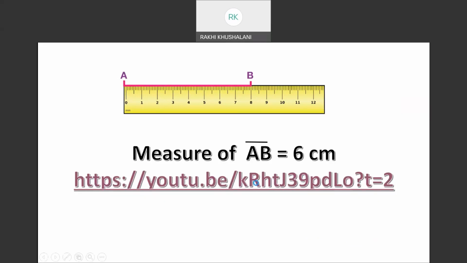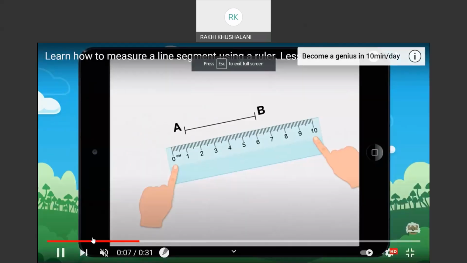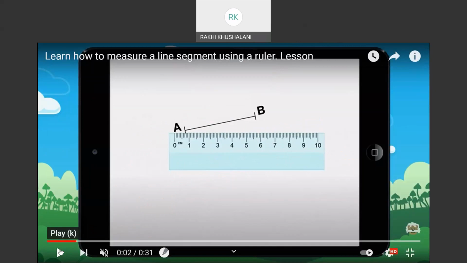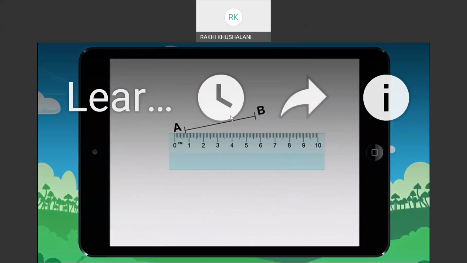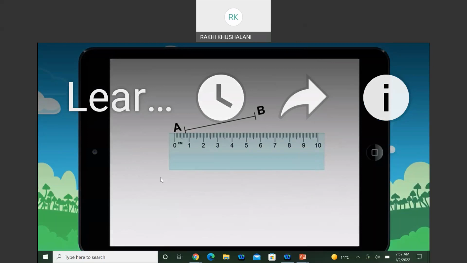I'll show you one video here, children, how to measure a line segment. We cannot measure a line, we cannot measure a ray, but we can measure a line segment because it has got two end points. So let's see how we can do that. This was one of the doubts that was asked by students. So I'm sharing it with you all. So if you see there is a segment here AB, and there is a ruler that I have.